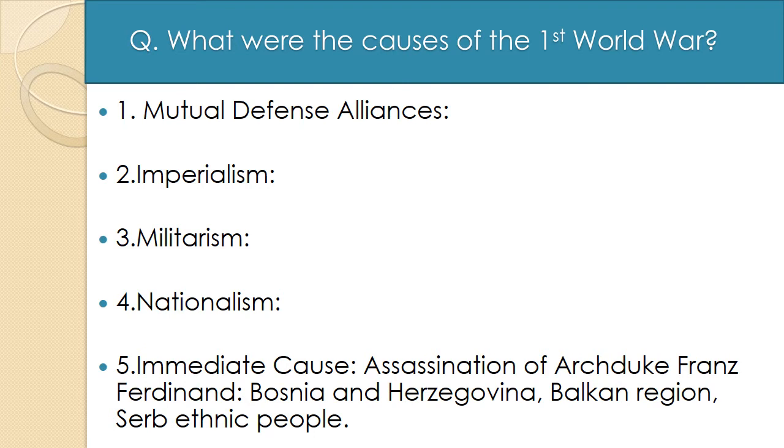Then point number 4, nationalism. Each and every country wanted to have freedom, and that's why if one ethnic people were staying in various parts of the nation or countries, all of them wanted to come together for the welfare of these people. In such a way, the feeling of nationalism was also responsible for the First World War, because each and every country wanted to show their power and their talent to the world.